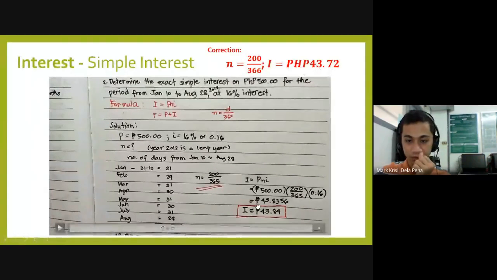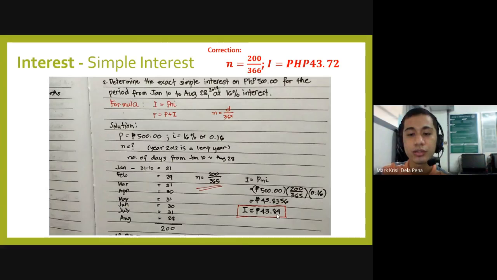Again, we have to correct this one. Since you have 365 here, but the correct answer is 366. Now, take note that we only have a difference of 1, but you have 0.72 is quite a large difference compared to 0.84. So that's 0.12, difference 0.12. So that is why this is an example wherein we have to really check. We have to be very careful on the answer. So we have to review.